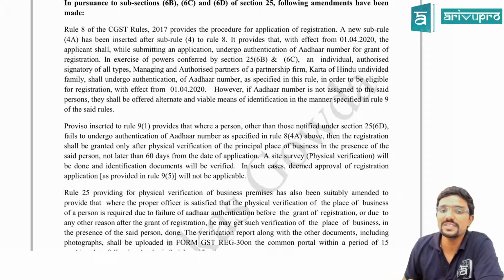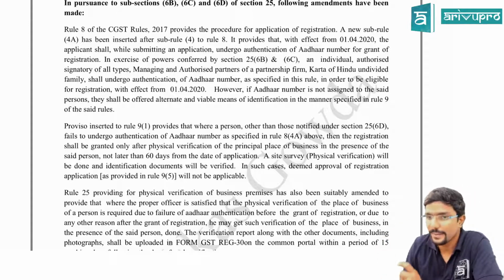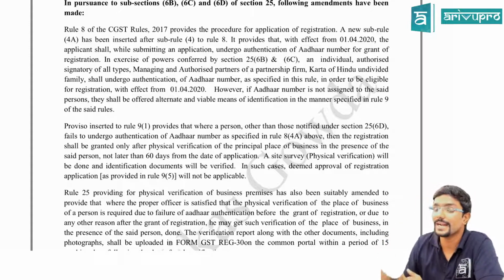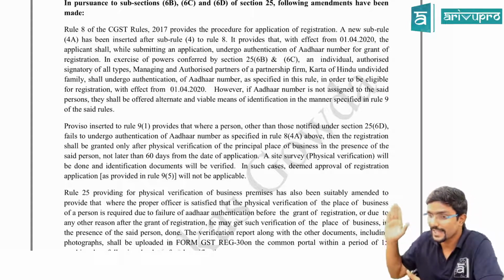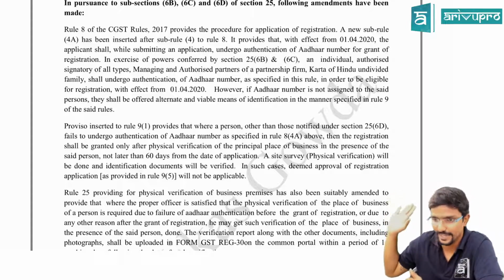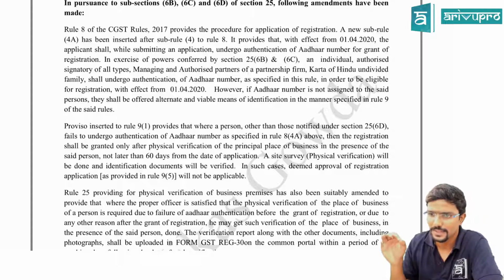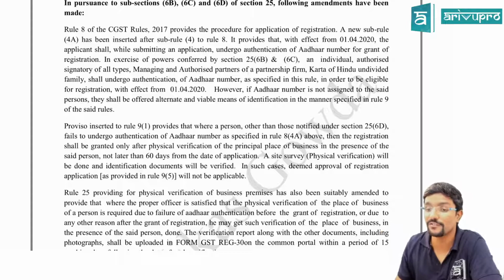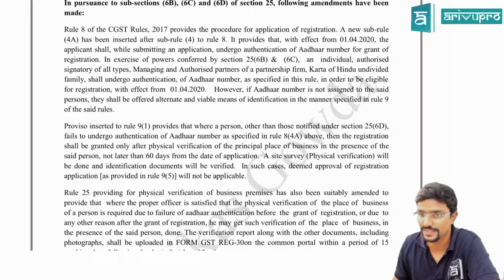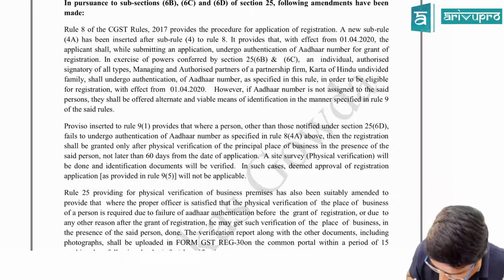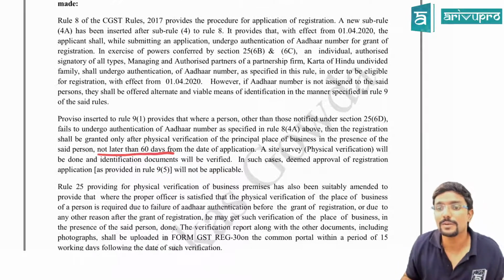Okay. Proviso inserted to Rule 9(1). What is that alternative? It provides that where a person other than those notified under Section 25(6D), who are not required to get their Aadhaar authenticated, agree? They are exempted people. Fails to undergo authentication of Aadhaar number as specified in Rule 8(4A) above, then the registration shall be granted only after physical verification of the principal place of business in the presence of such person not later than 60 days from the date of application.